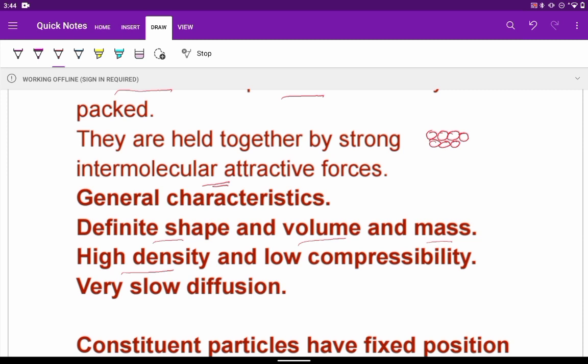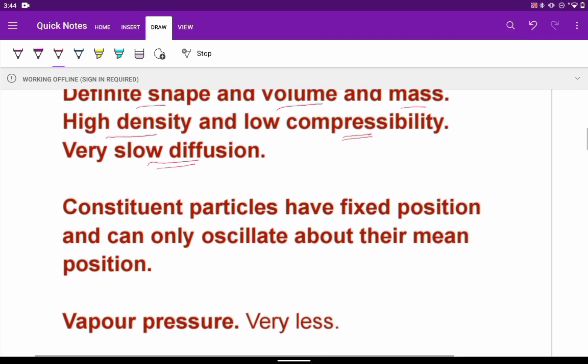Since the intermolecular space is very less, the compressibility is very low. We cannot compress them because intermolecular space is very less. And because of that only, diffusion will be very slow. The constituent particles have a fixed position, and they can only oscillate about their mean position.